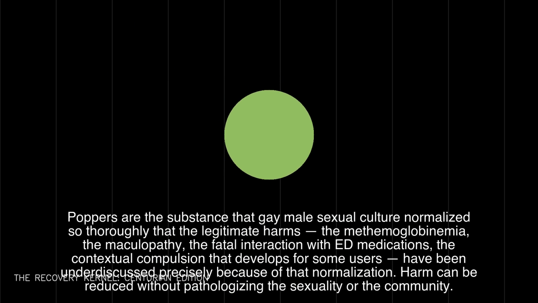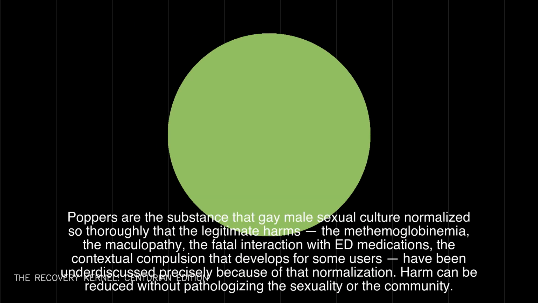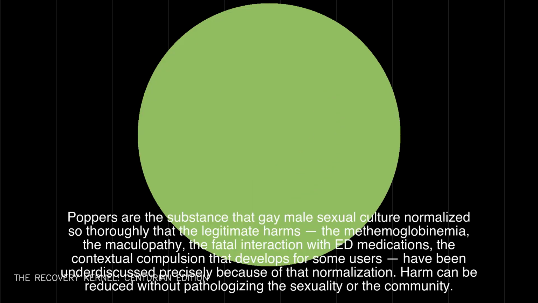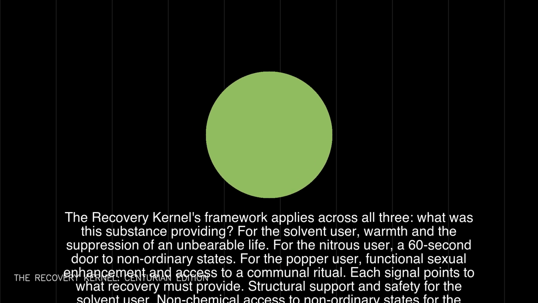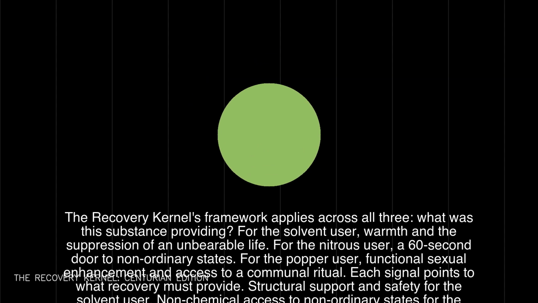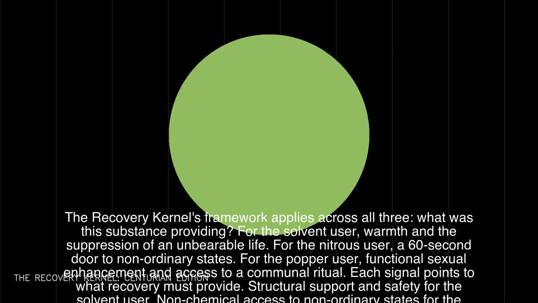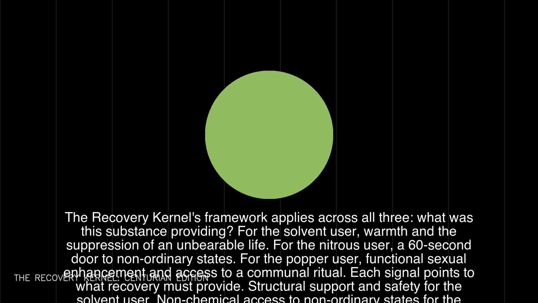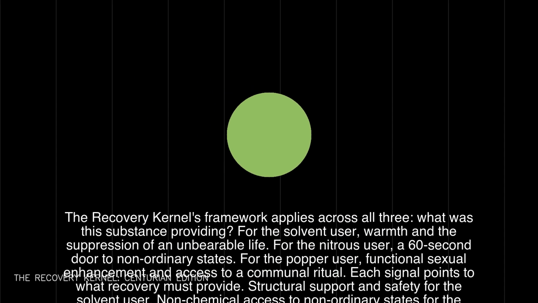The recovery kernels framework applies across all three. What was this substance providing? For the solvent user, warmth and the suppression of an unbearable life. For the nitrous user, a 60-second door to non-ordinary states. For the popper user, functional sexual enhancement and access to a communal ritual. Each signal points to what recovery must provide. Structural support and safety for the solvent user. Non-chemical access to non-ordinary states for the nitrous user. Sexual practice renegotiation and community navigation for the popper user.